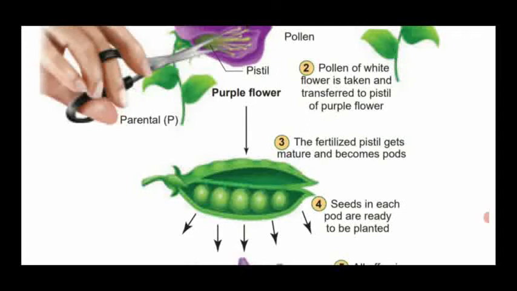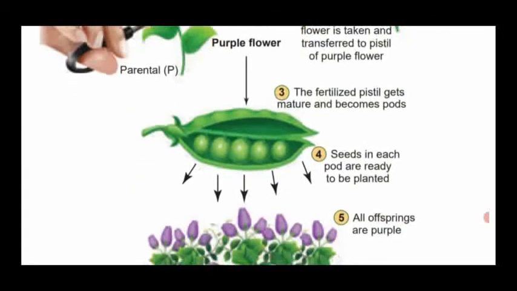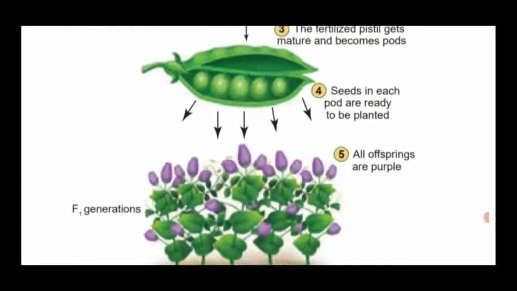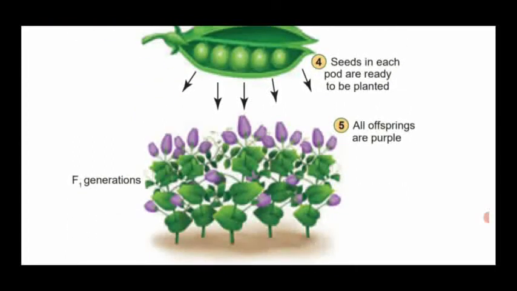The gynoecium which matures is modified into fruits. The fruit contains pods inside, a long fruit. It contains many seeds, that is said to be a pod. So the seeds in each pod are ready to be planted. So newly formed offspring are produced with a purple color.